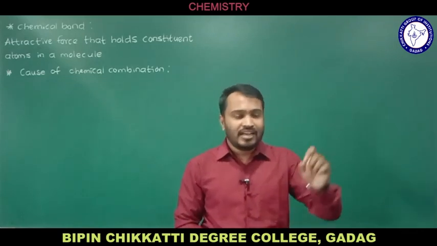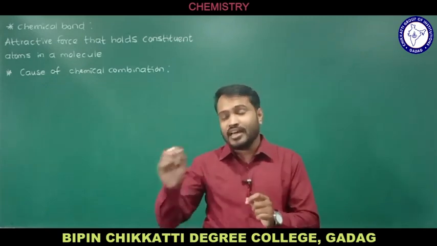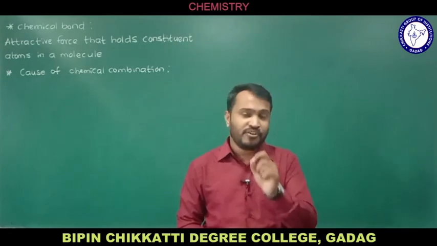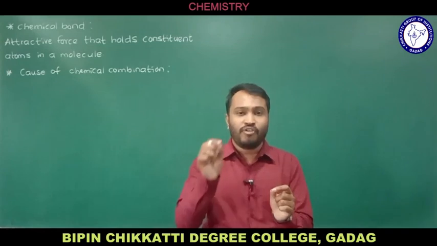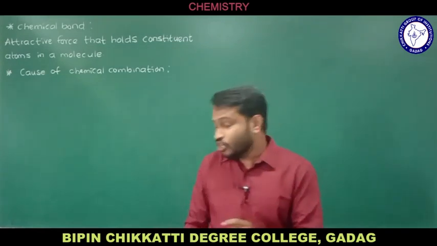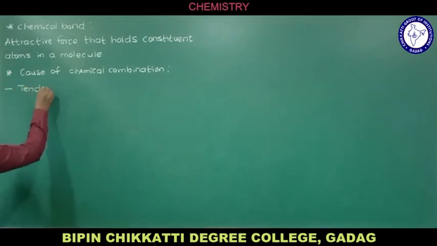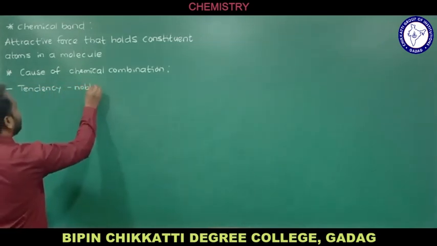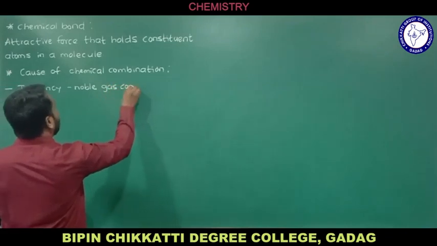For this reason, the elements in the modern periodic table try to attain the nearest noble gas configuration to become stable. So that is the first reason for the combination of atoms to form a molecule, the chemical combination, that is, the tendency of an element to attain noble gas configuration.